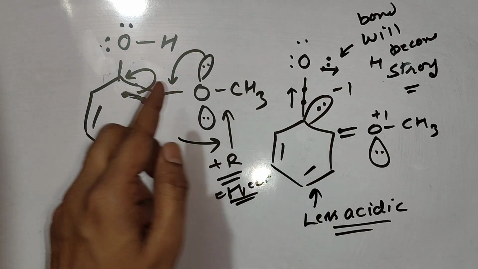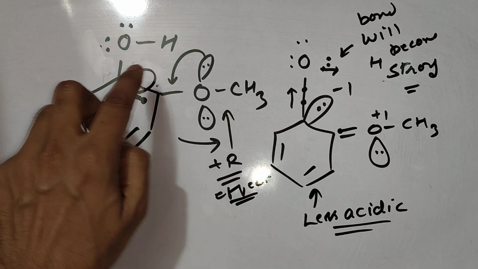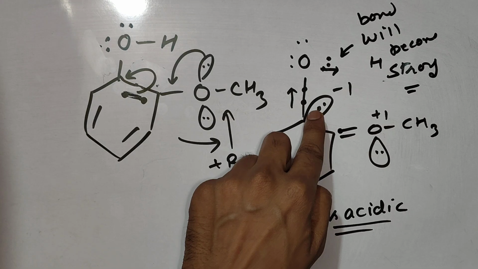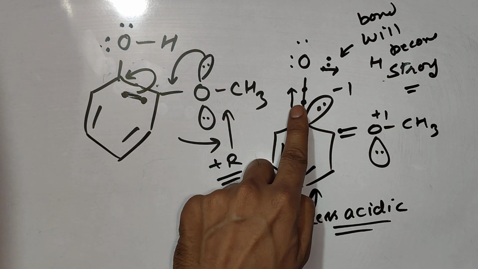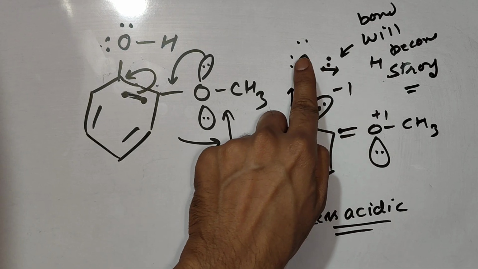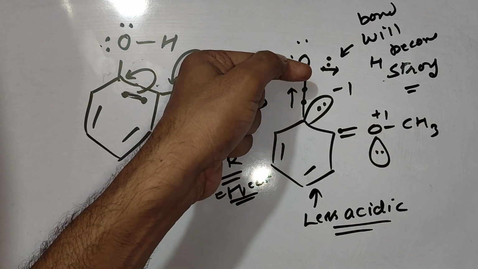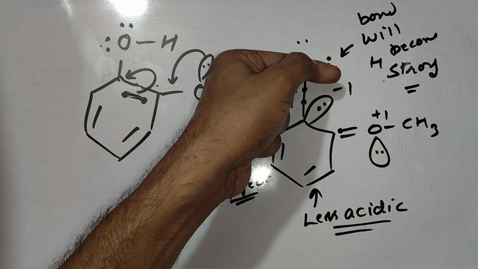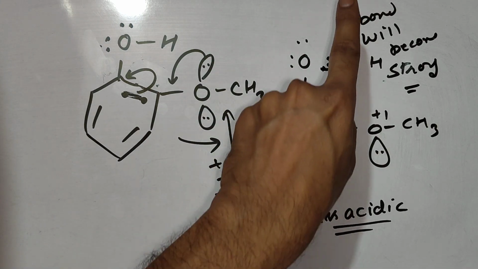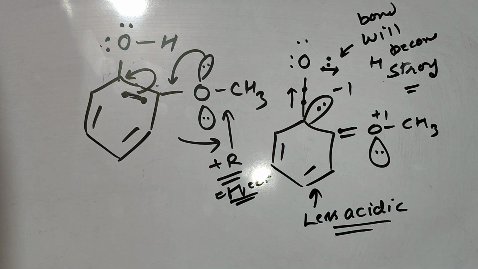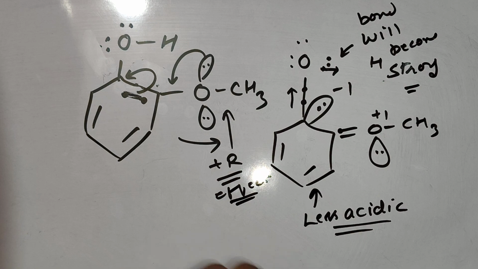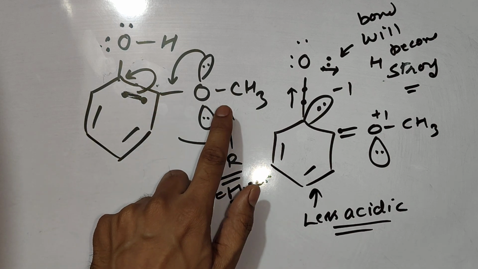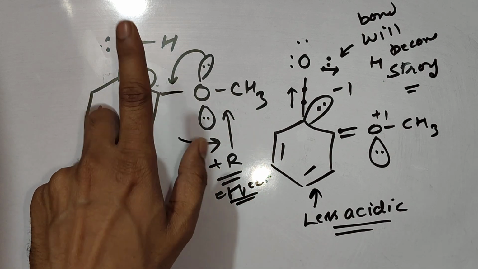Because of its plus R effect, the electrons are coming on this carbon directly. Check. These electrons will feel repulsion and move toward oxygen. As they move toward oxygen, the shared electrons between oxygen and hydrogen will also feel repulsion and start to move away from the oxygen, toward the central point, and the bond will become strong. A strong bond, difficult to break, with difficult release of H positive ion, will make this whole compound less acidic. So from the ortho position, a substituent showing plus R effect will decrease the acidic nature of phenol.